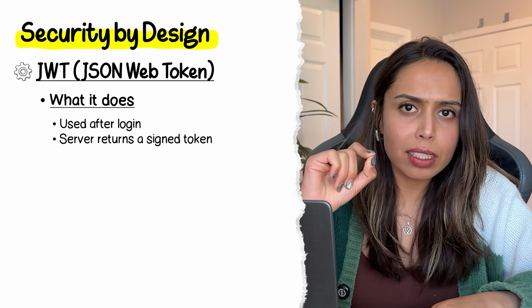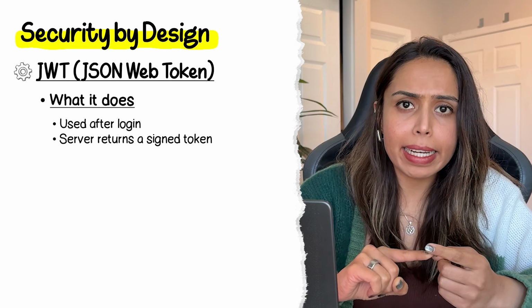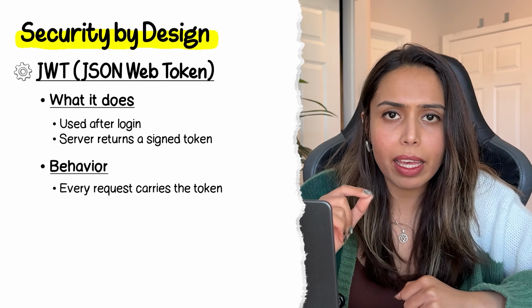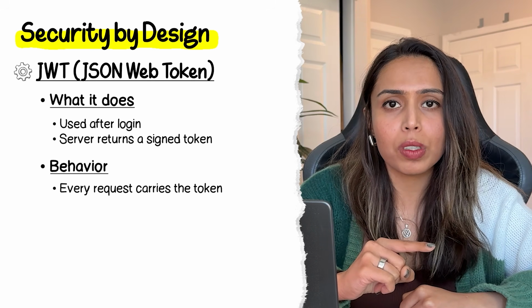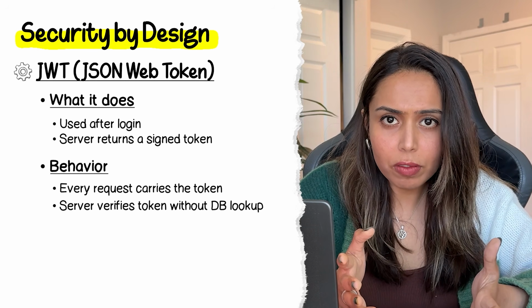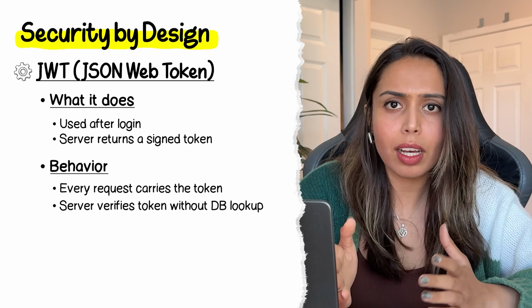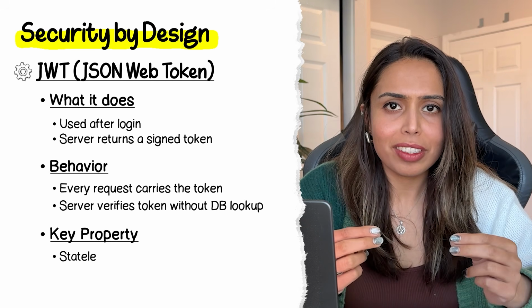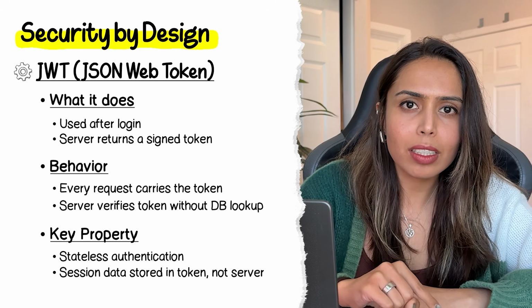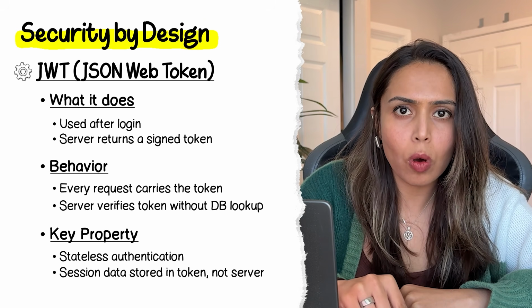It is a signed string that encodes your identity and permissions. And now, whenever you hit the application again, every request carries the same token. Otherwise, you might have to log in on every page. Also, note that the server verifies the signature without querying the database. So, JWT tokens are stateless and the session information lives inside the token, not the database or the server.